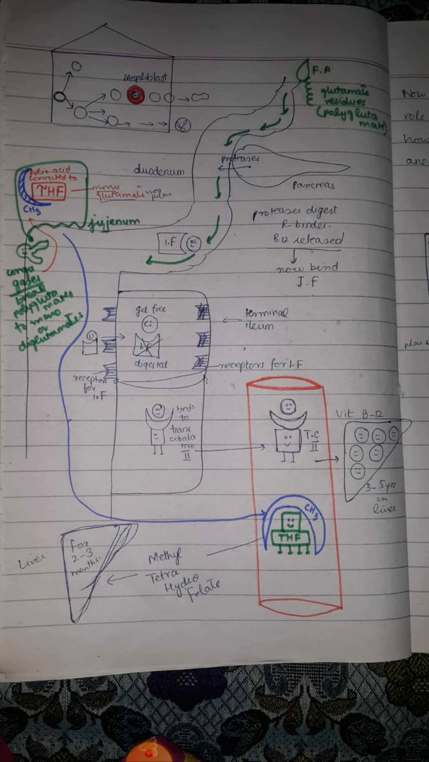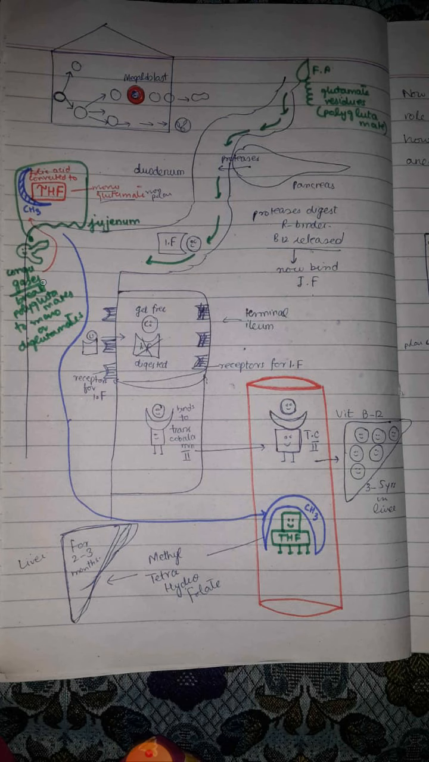In the jejunum we have an enzyme which is known as conjugase. This conjugase enzyme is responsible for the digestion of these polyglutamate residues and converts them into monoglutamates or diglutamates. Actually, when folic acid is bound to these polyglutamate residues, then it is a polar molecule and it cannot be absorbed from the jejunum into the cells of the jejunum.